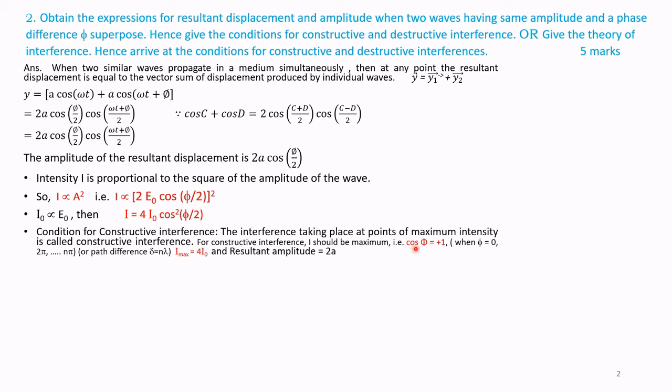We know from trigonometry, cos 0 is 1, cos of 360 is 1, or cos of n into pi is 1. So our path difference is given by delta equal to n times lambda. Therefore, I max is equal to 4 times I naught, and the resultant amplitude is equal to 2a.